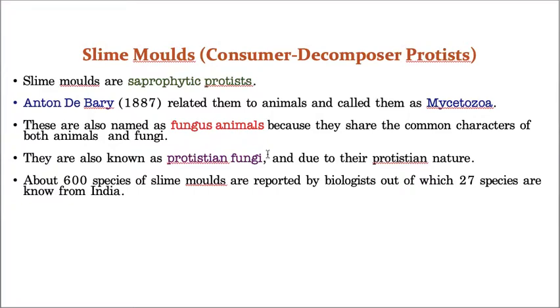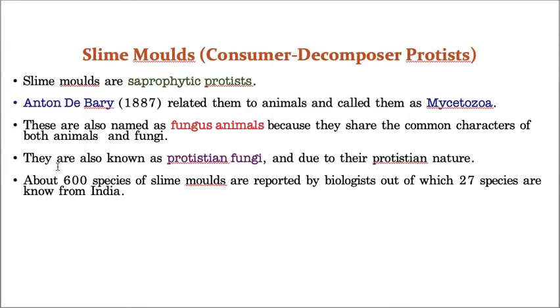These are the two common names of slime molds. About 600 species of slime molds have been reported till now by various biologists, of which 27 species are reported in India. Overall, slime molds include 600 species all over the world, whereas India reports around 27 species.